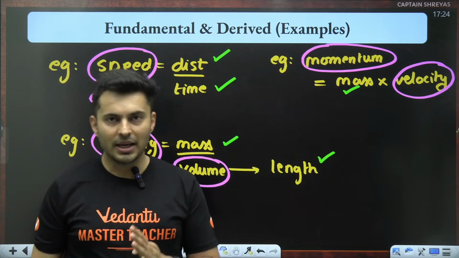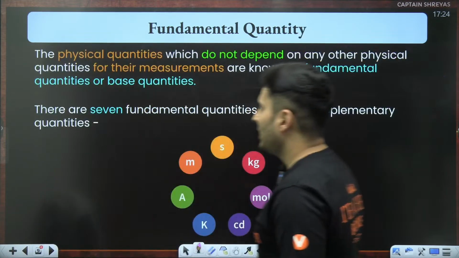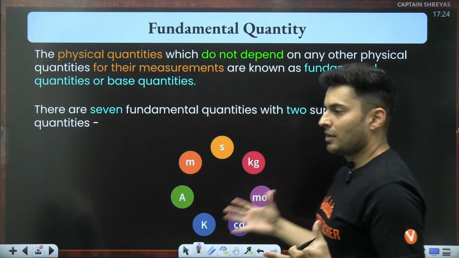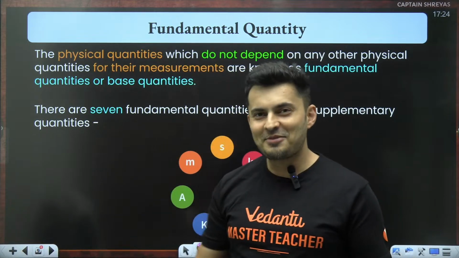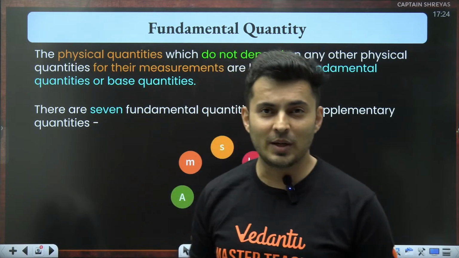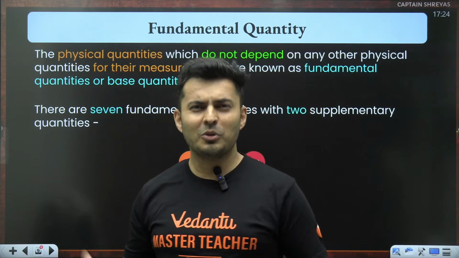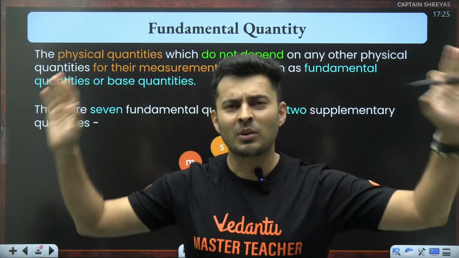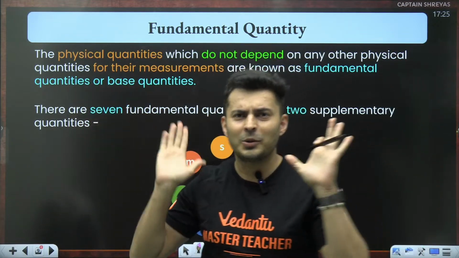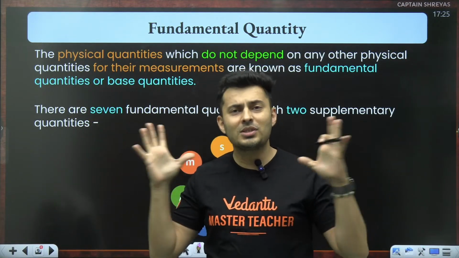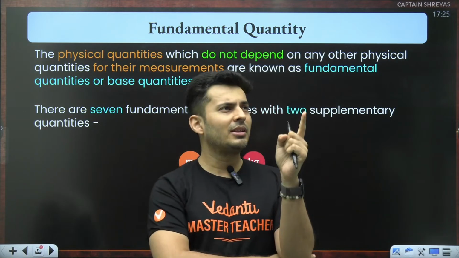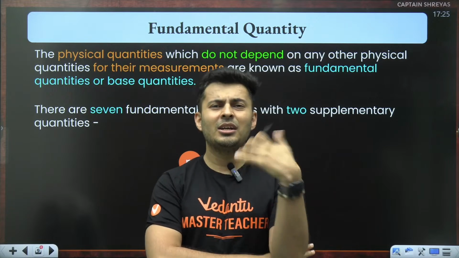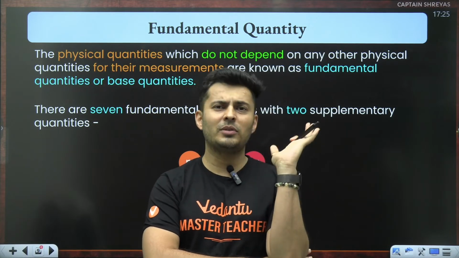Understood? Okay. So, to summarize, there are more than just mass, length, and time in this universe, which are fundamental. There are more fundamental quantities. Scientists, who are the scientists? We don't know. We don't care. But there were scientists who sat together and saw, okay, this depends on this, this depends on this. That time there was no internet, nothing. So they had a lot of time in the world.